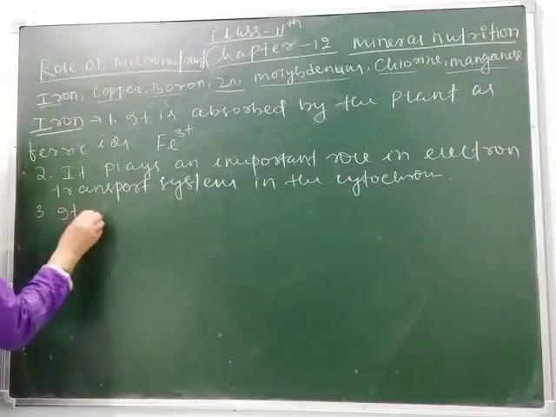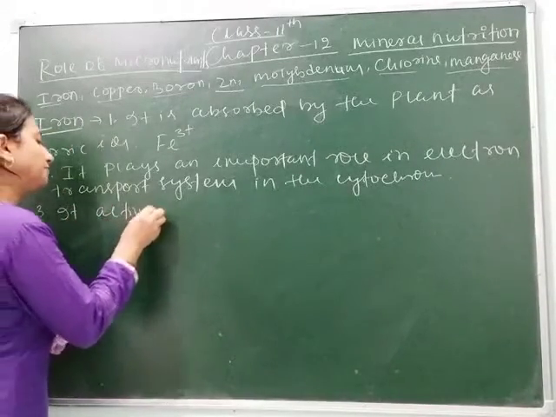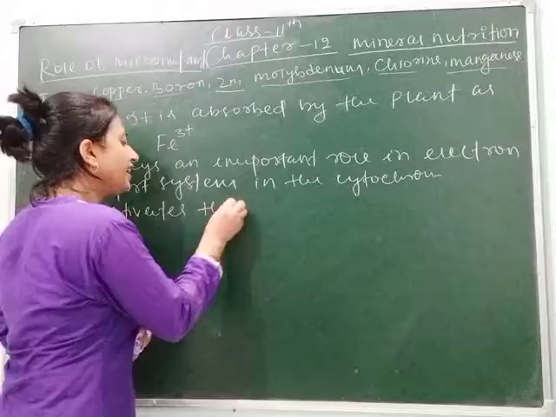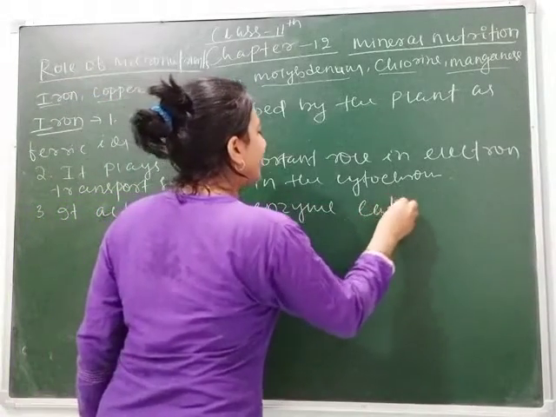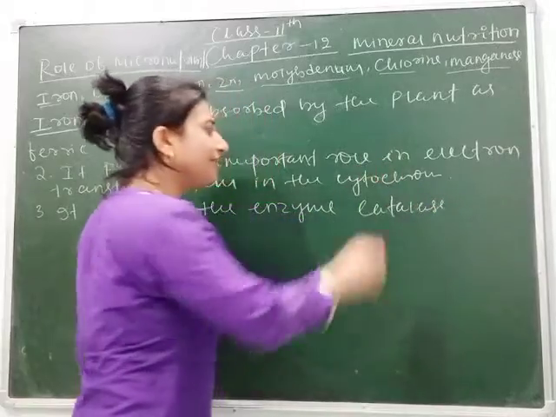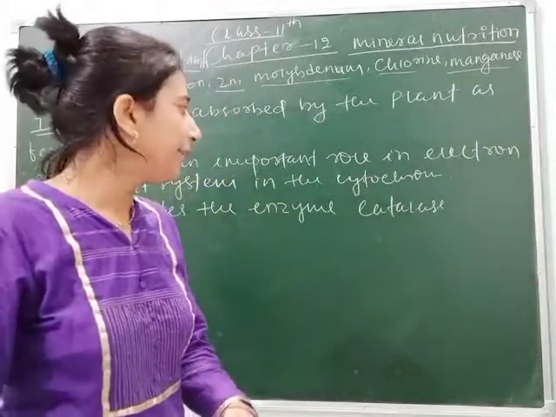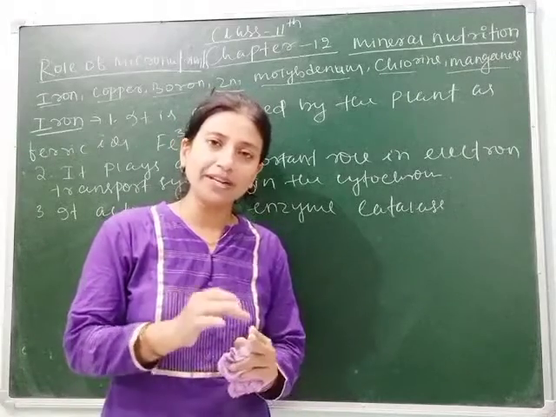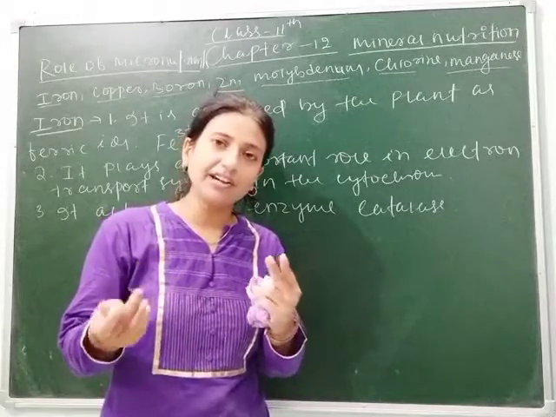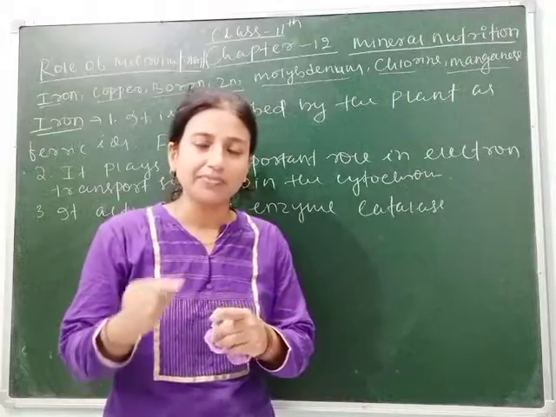It activates the enzyme that is catalase. Catalase is the enzyme which helps in different catabolic activities. Clear? As I have told you, metabolism is the result of anabolism plus catabolism.